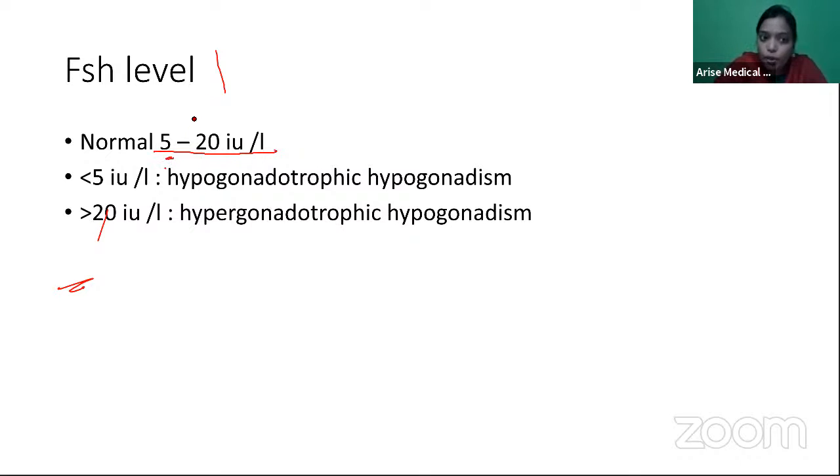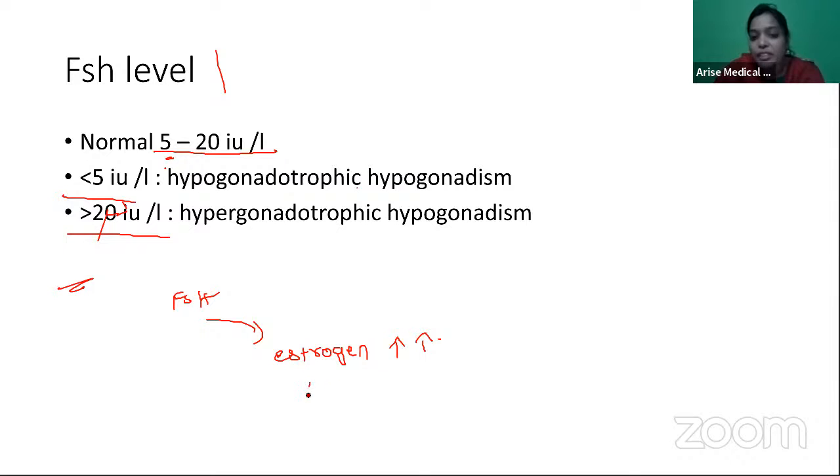Whenever FSH is low, that is less than 5, it means FSH is not being secreted from the pituitary or hypothalamus, right? So less than 5 is suggestive of hypogonadotrophic hypogonadism, whereas more than 20 is suggestive of hypergonadotrophic hypogonadism. What do I mean by that? Normally FSH stimulates the granulosa cells to produce estrogen. Whenever estrogen levels are high, this estrogen causes negative feedback on FSH, so FSH will automatically decrease again.